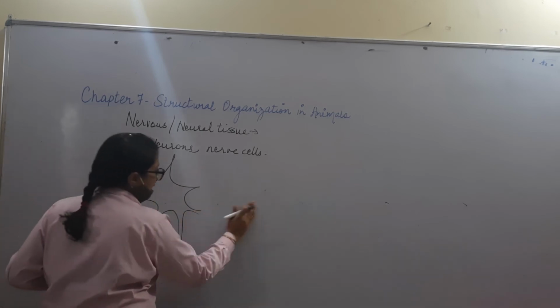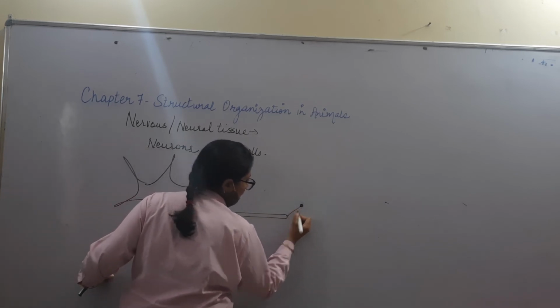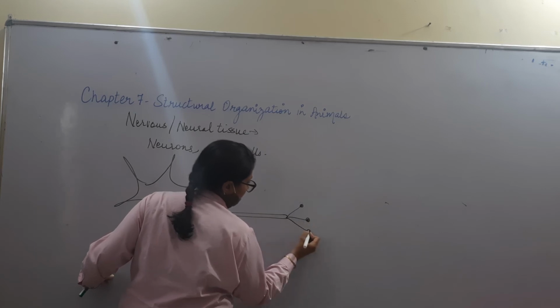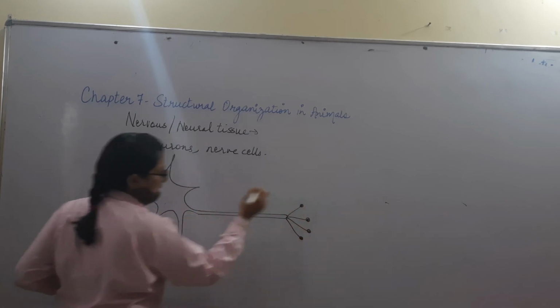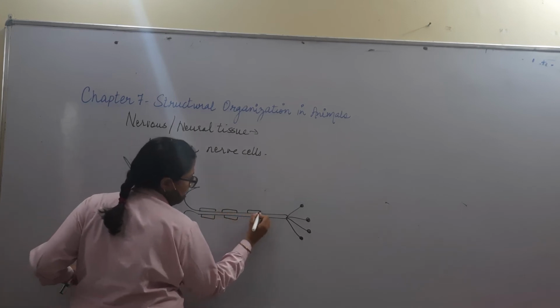And then one very long process is present, which is ending like this, and some cover is also there onto this long process.